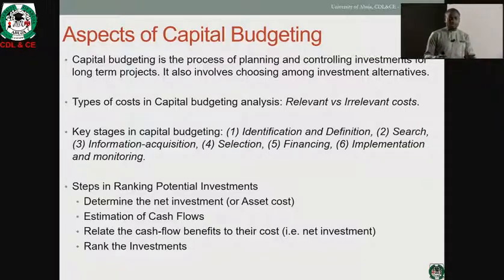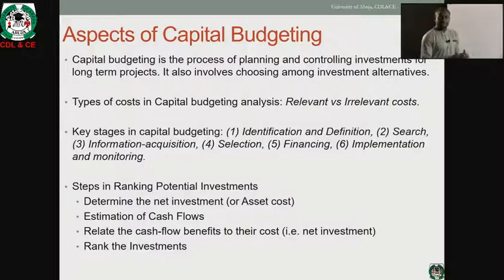So the organization must take into account the leverage ratio as well as the optimal level of leverage they want to maintain in a given situation to determine the source, or the combination of sources, of funding that they want for a project. And beyond that is implementation and monitoring.